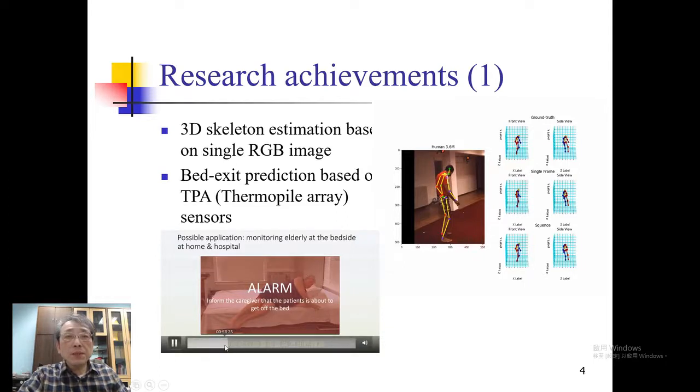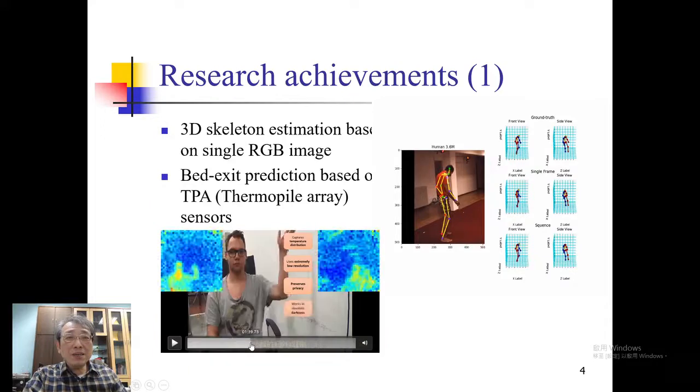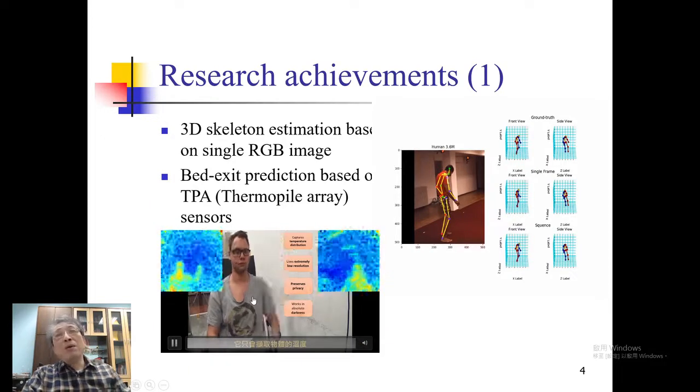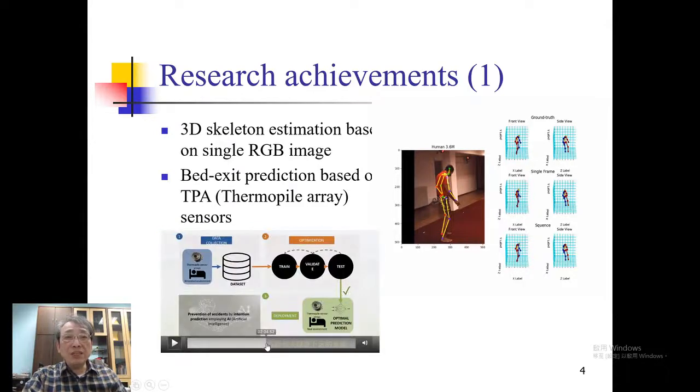So we predict that. And you can see this is the thermal image. So you don't know who he is, right? But actually, I will show you. Oh, yeah, this is my Polish student, and this is his thermal image. You cannot recognize him. So this is privacy free. And we designed such a prediction system by deep learning also.